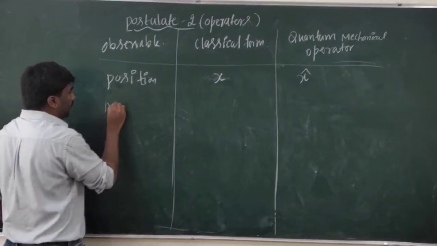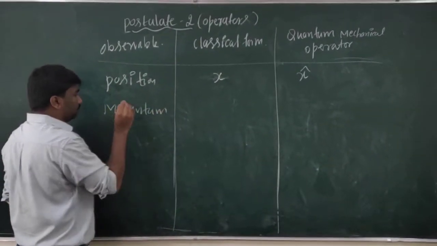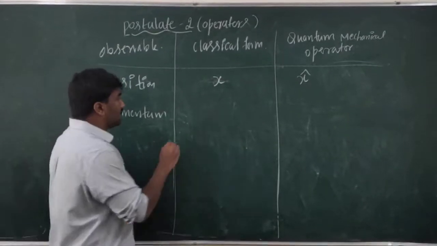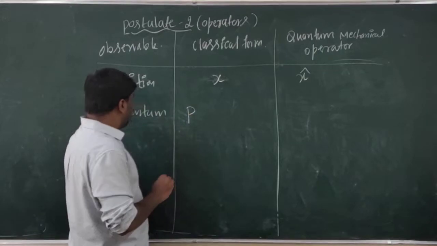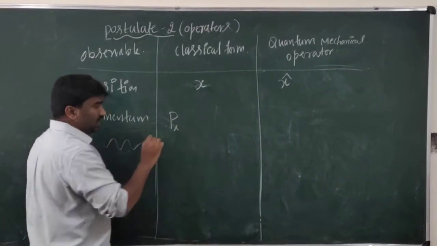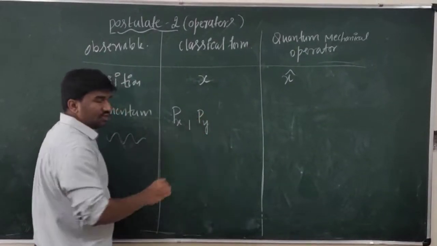Next, momentum. The momentum is represented in classical form as p. If the momentum of a particle is along the x-axis, we represent it with p suffix x. If along the y-axis, p suffix y.